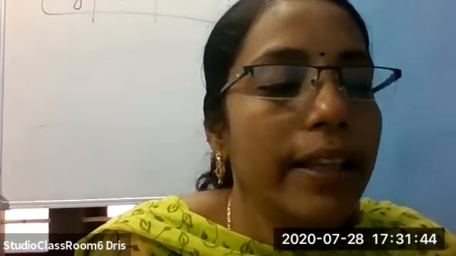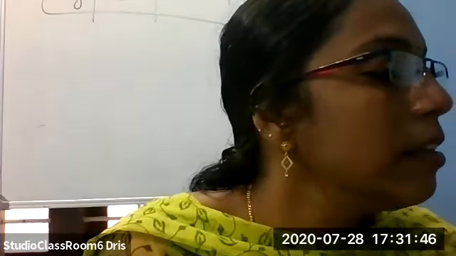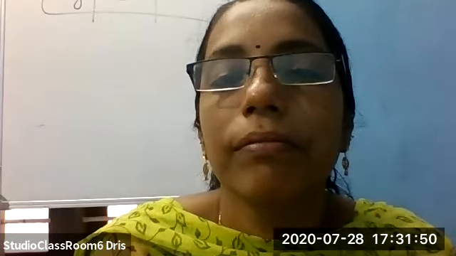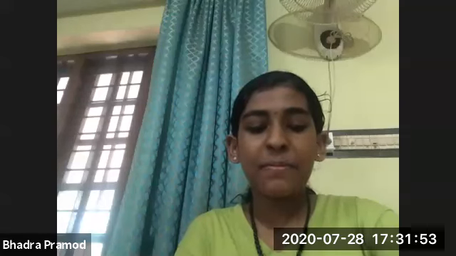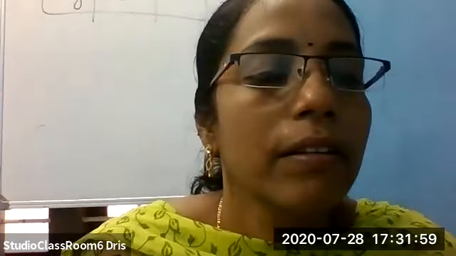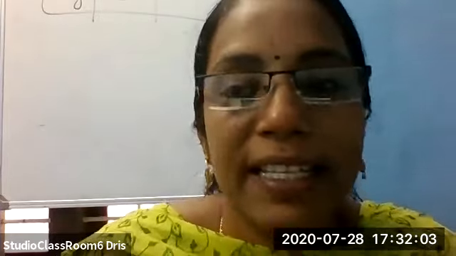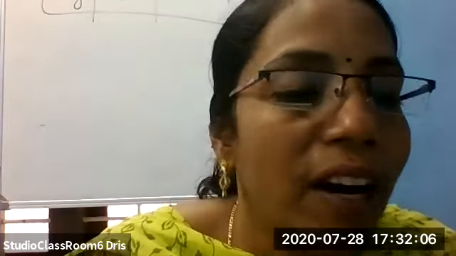Okay. Then who will read the fifth one? x raised to 12 plus y cube plus t raised to 50. Is it a polynomial? No. That is wrong. It is a polynomial itself, but it is not a polynomial in one variable. There are 3 variables.